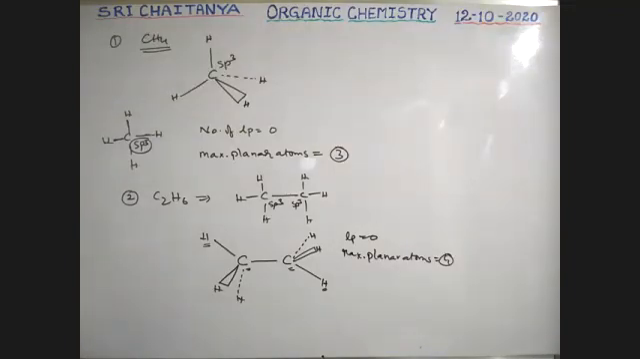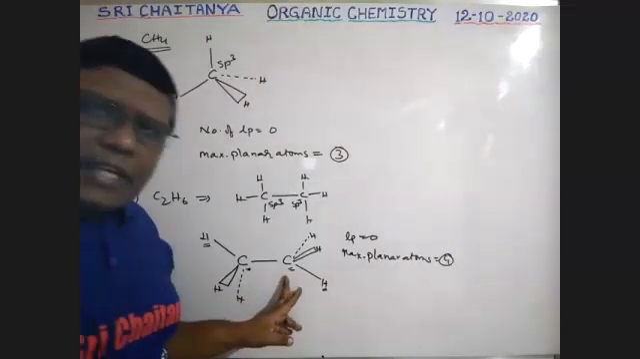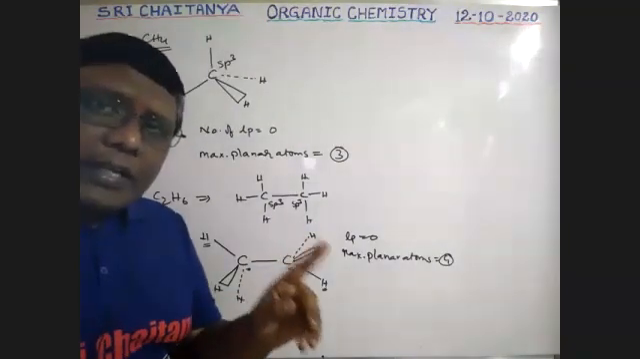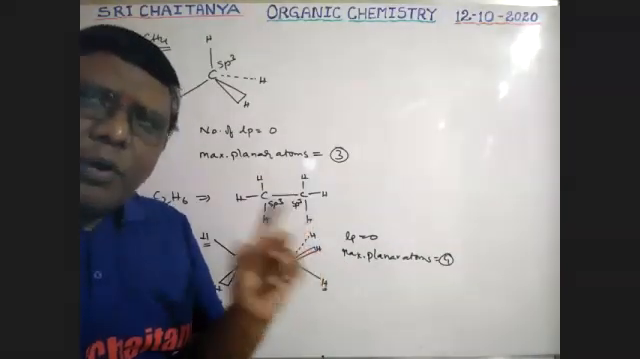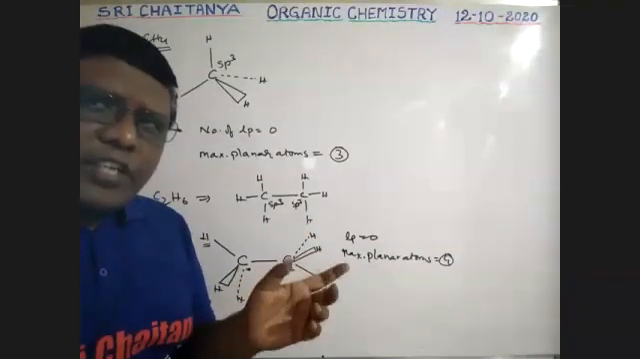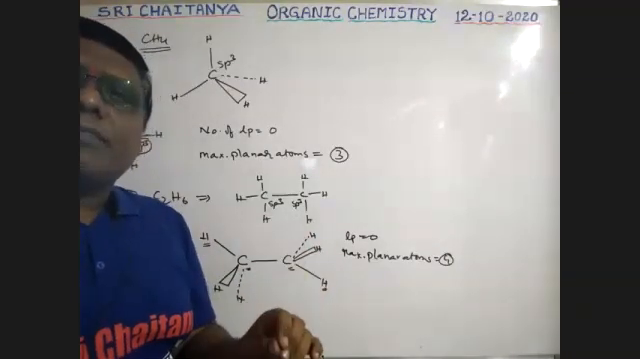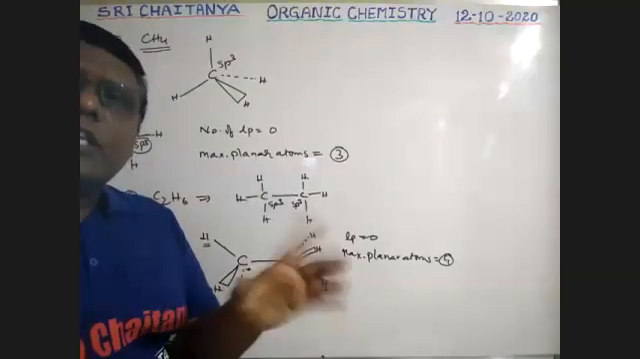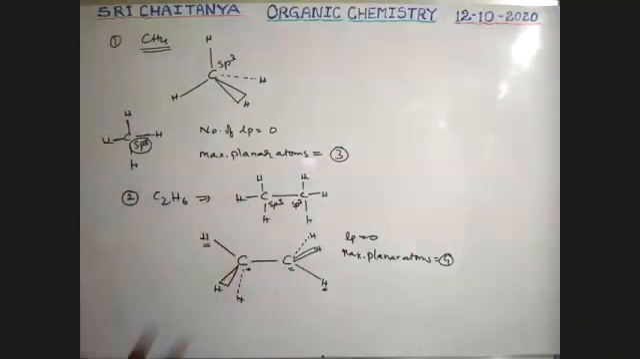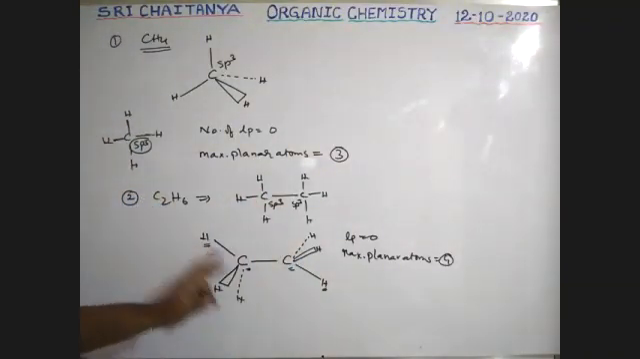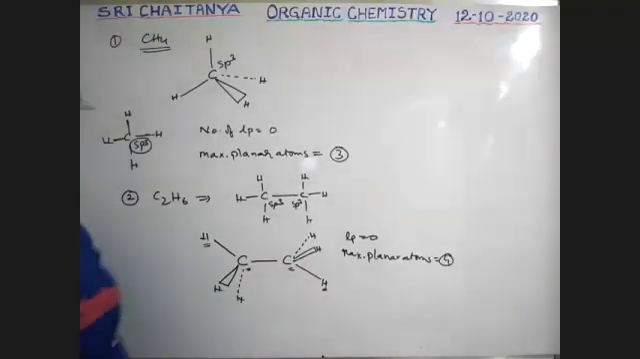Maximum planar atoms is equal to 4. Boys, is this clear? Those bonds are directly connected with simple bonds, not wedge, not dashed. So those wedge and dash bonds are outside the plane. Thick bonds are only within the plane. Okay, 1, 2, 3, 4. Four atoms are in the same plane.